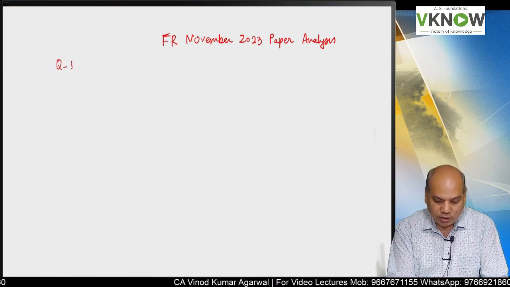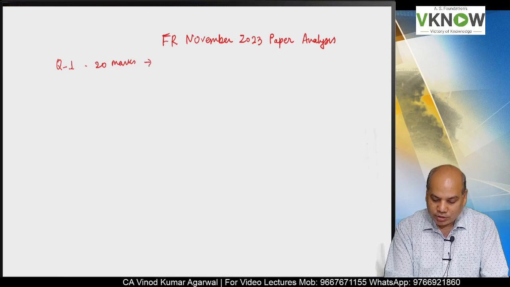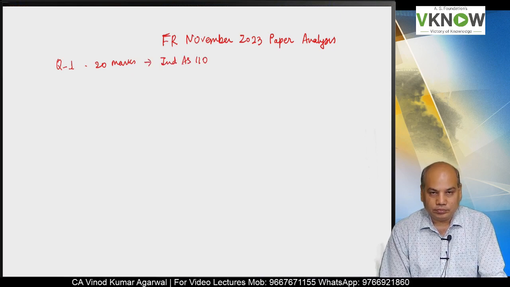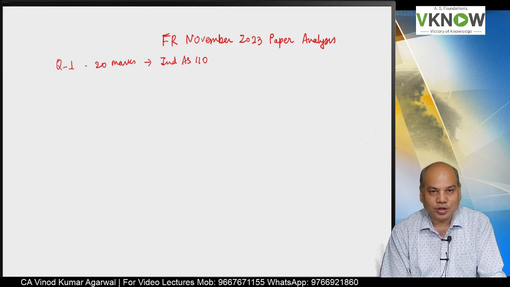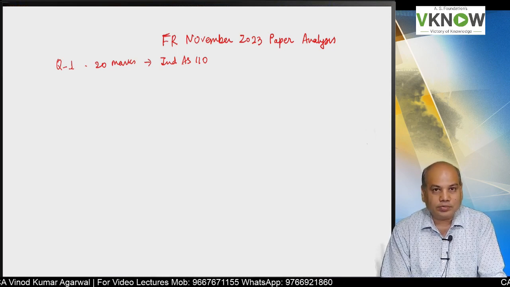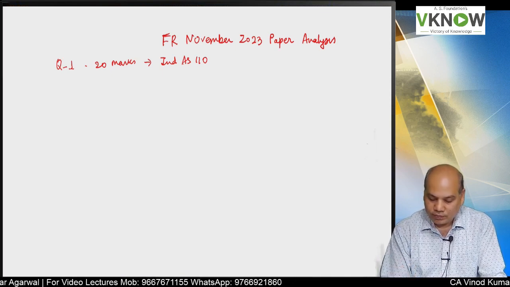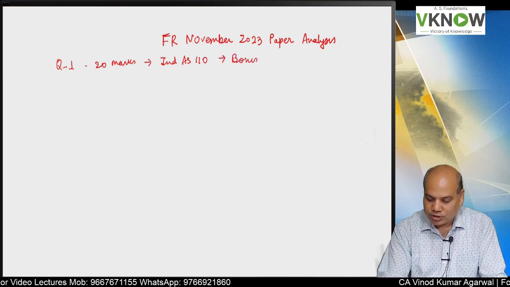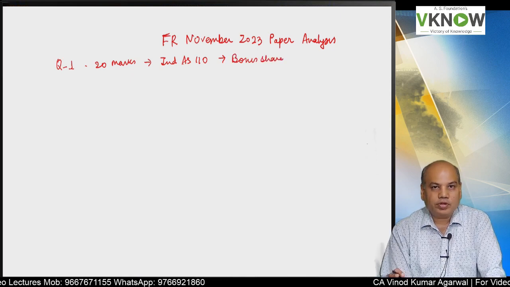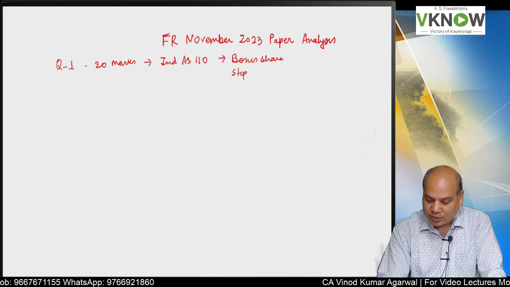analysis. Question number 1 was for 20 marks and it is a compulsory question on consolidation under Ind AS 110. The first question was a bouncer. A direct 20 marks question on Ind AS 110, very similar to the normal routine consolidation question that you solve, but what I found was there was an adjustment of bonus share which till now they had never asked in the exam, bonus share, and there was step by step acquisition also.